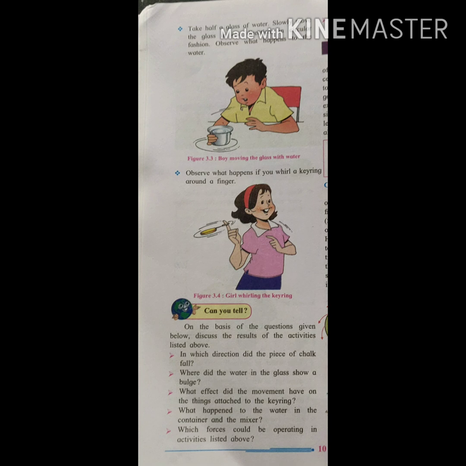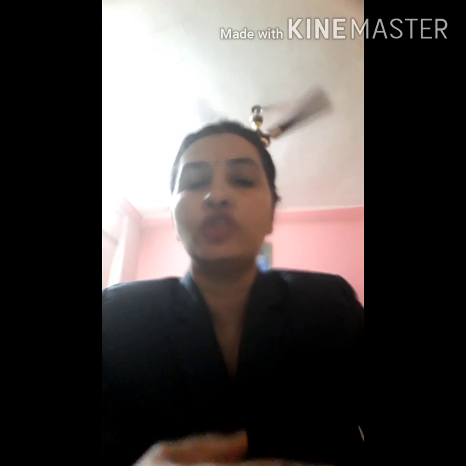First question. In which direction did the piece of chalk fall? Where did the water in the glass show a bulge? What effect did the movement have on the things attached to the keyring? What happened to the water in the container and in the mixer?